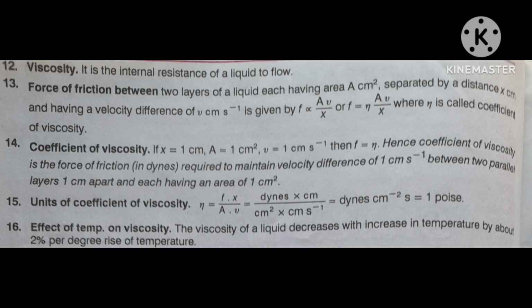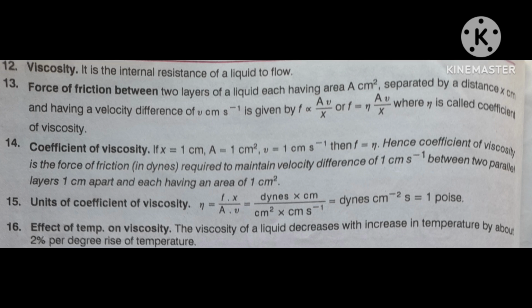After that, simply write the units. F is the force, and the force unit is dynes. x is measured in centimeter, divided by A, area, which is centimeter square, into v, velocity, which is centimeter per second.